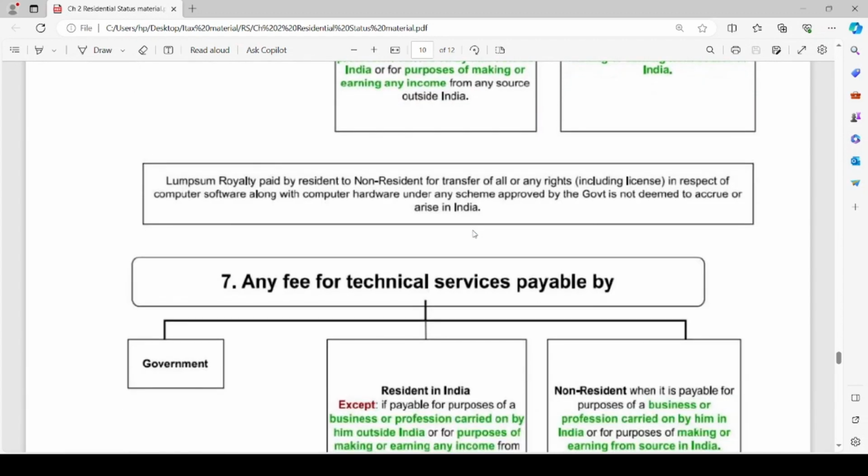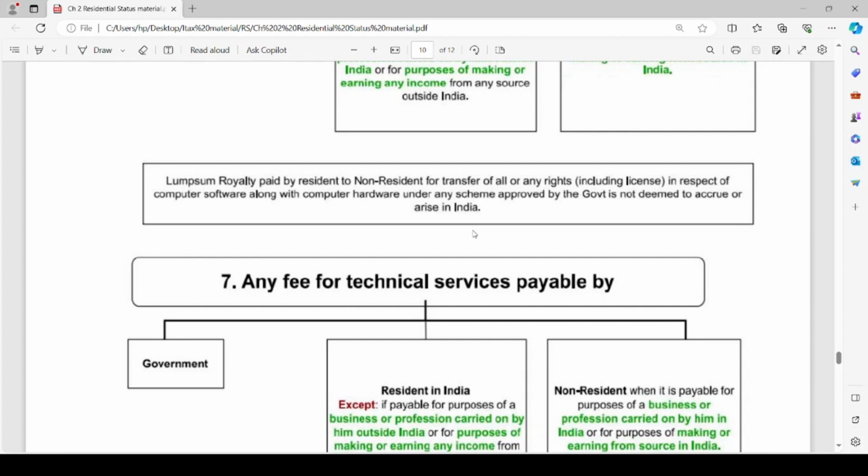There is one point we have to remember in respect of royalty. Lump sum royalty paid by a resident to a non-resident for transfer of all or any rights including license in respect of computer software along with computer hardware under any scheme approved by the government is not deemed to accrue or arise in India.